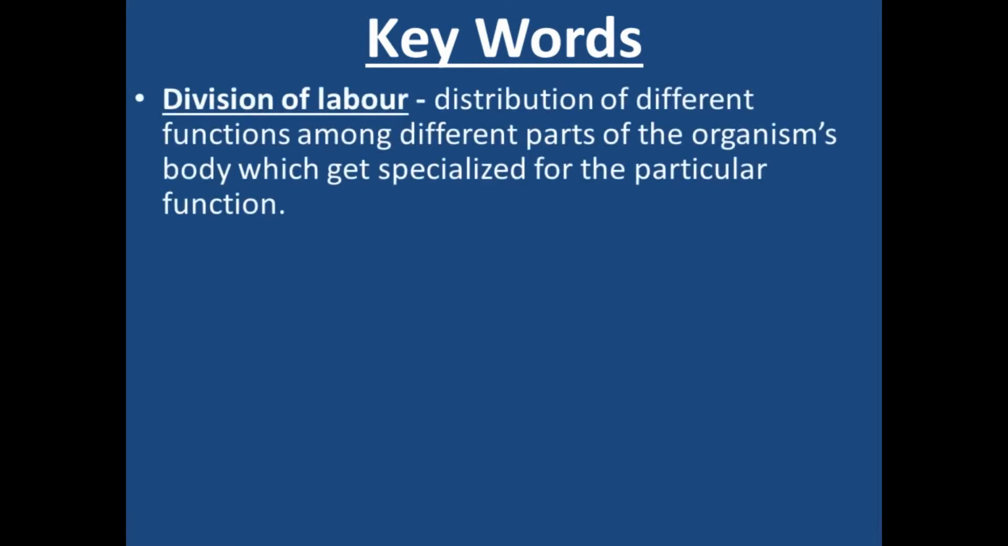There are some keywords or important terms in this chapter. First one is division of labor. What do we mean by division of labor? Distribution of different functions among different parts of the organism's body which get specialized for the particular function. As we all know, in multicellular organisms there are different cells and cells combine to form the tissue.